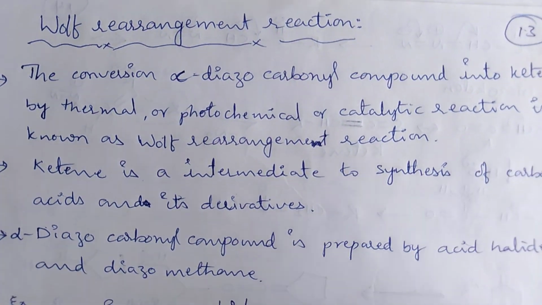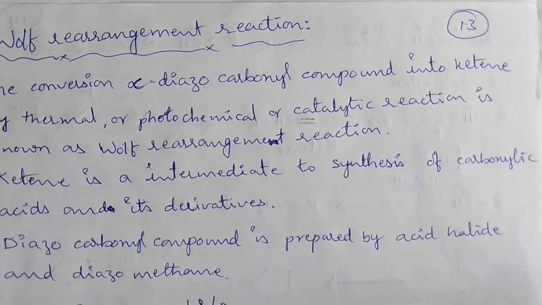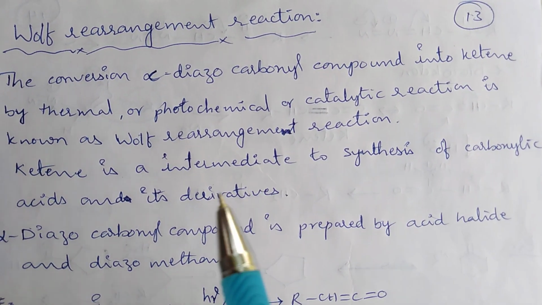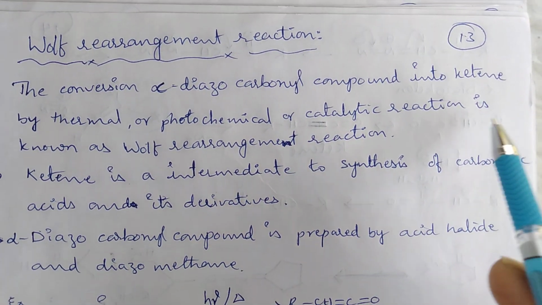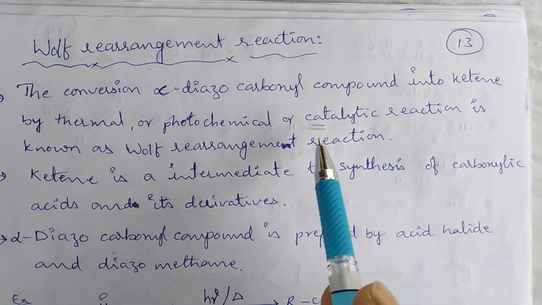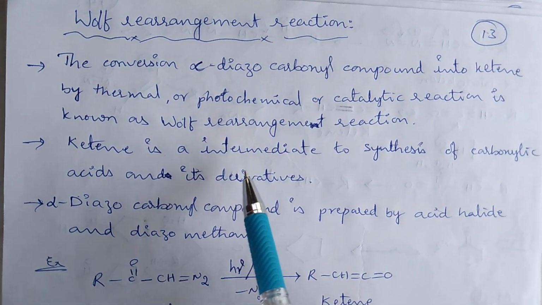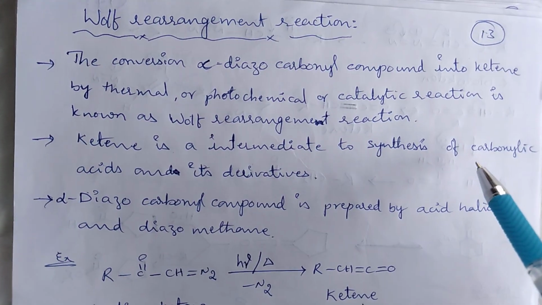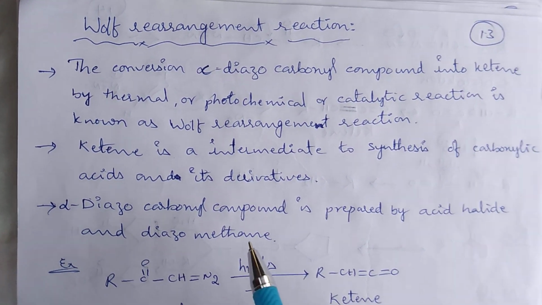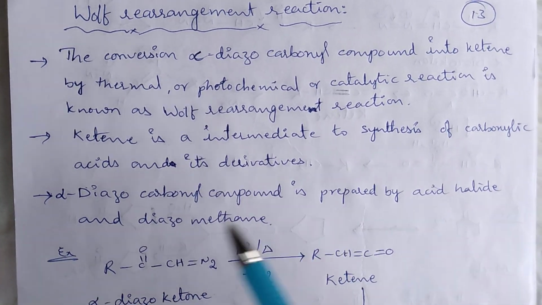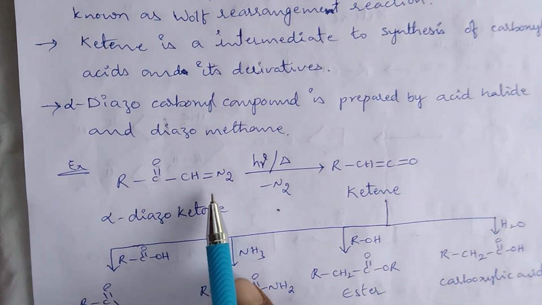Next one is the Wolff rearrangement reaction. Wolff rearrangement is nothing but the conversion of an alpha diazocarbonyl compound into a ketene by thermal, photochemical or catalytic reaction. Ketene is an intermediate to synthesize carboxylic acids and their derivatives. Okay, an alpha diazocarbonyl compound is prepared from an acid halide and diazomethane. So this is the alpha diazoketone here.